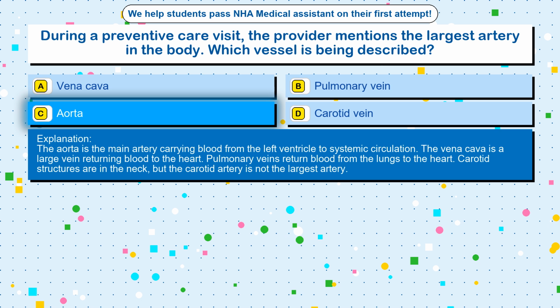The vena cava is a large vein returning blood to the heart. Pulmonary veins return blood from the lungs to the heart. Carotid structures are in the neck, but the carotid artery is not the largest artery.